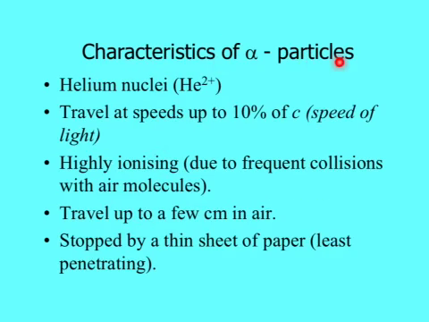Characteristics of alpha particles. First of all, they are helium nuclei. The charge is 2 pluses. They travel at speeds of up to 10% of the speed of light. Highly ionizing due to frequent collisions with air molecules. Travel up to a few centimeters in air. Stopped by a thin sheet of paper. So alpha particles are least penetrating. So there are 5 bullet points. Memorize 2 or 3 of them at least.